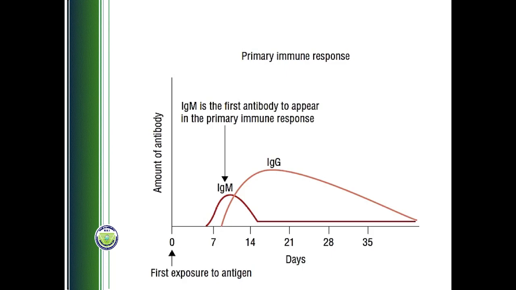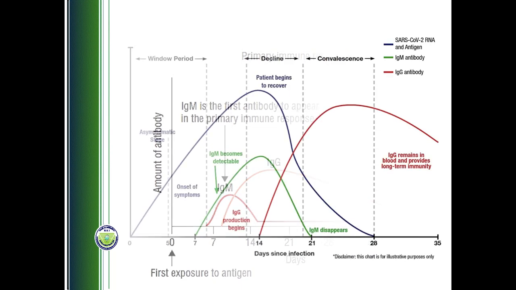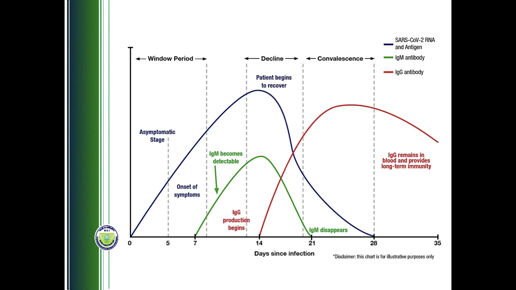Now these antibodies are produced against the virus. Now there are 3 analytes which the laboratory can detect. Blue color, that is the virus RNA. Green color, that is the antibody IgM, or the red color, that is the antibody IgG. Now virus RNA can be detected immediately after the infection. Here as you can see, the blue color RNA is present immediately after the infection.